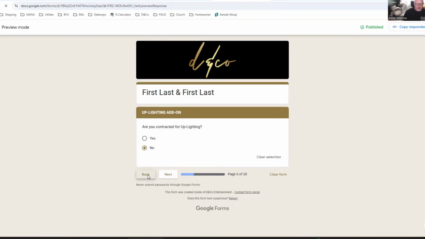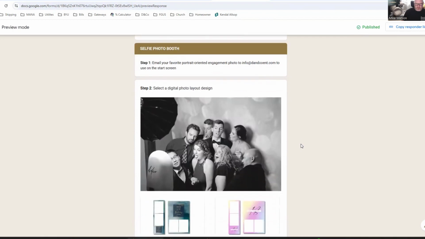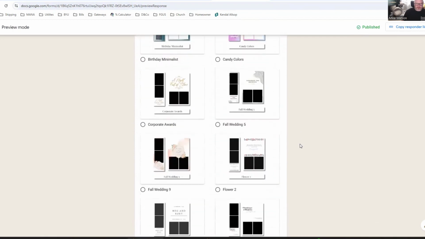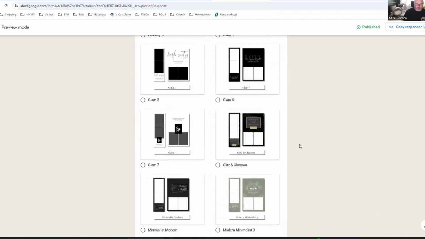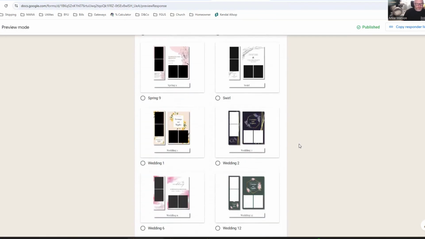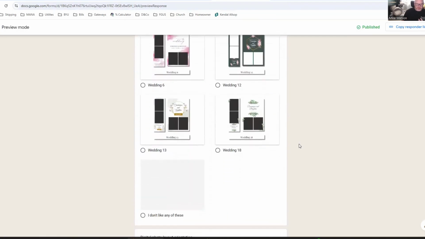But if we back up and let's say they are contracted for the photo booth and they say yes, then it's going to ask them some questions about the photo booth, and it's going to ask them to choose from some photo layout design options that I put in there. I can put as many or as few as I want.